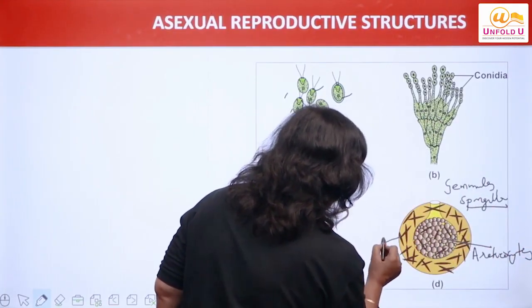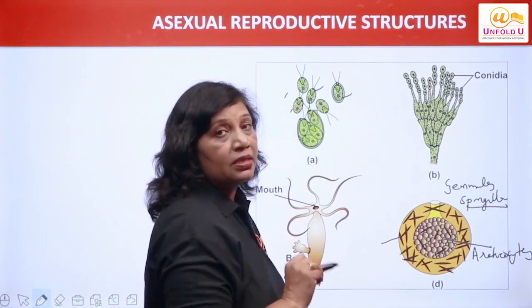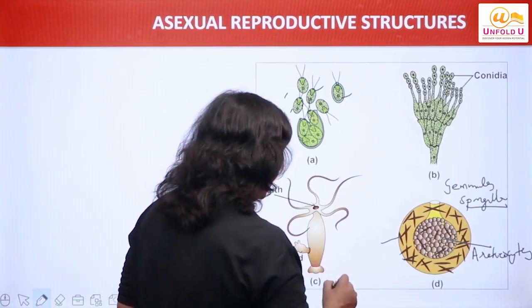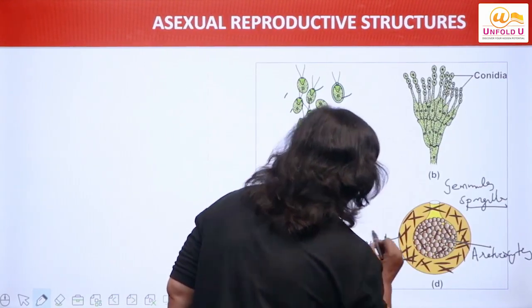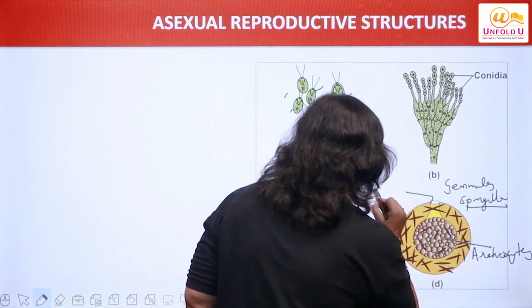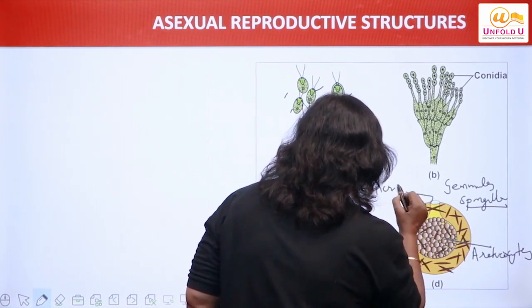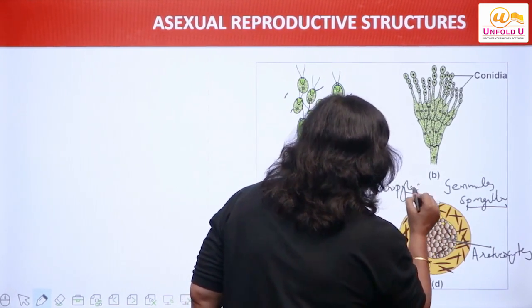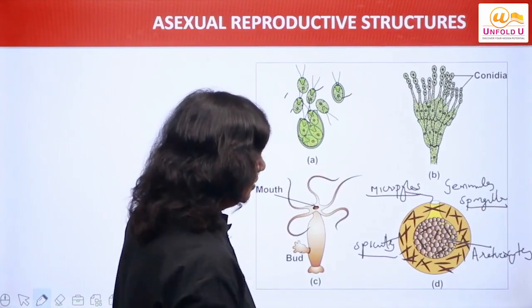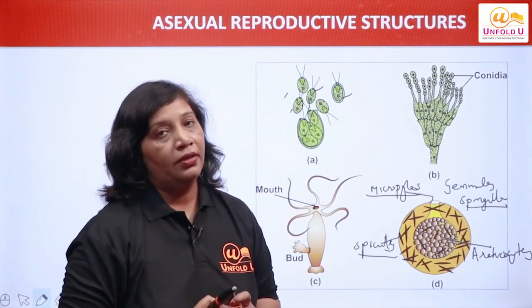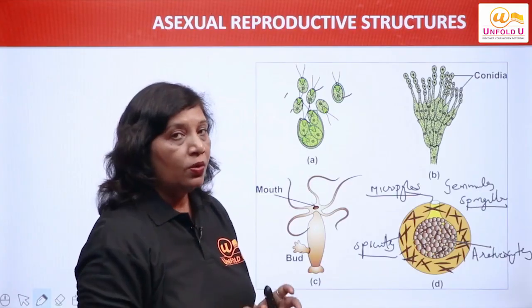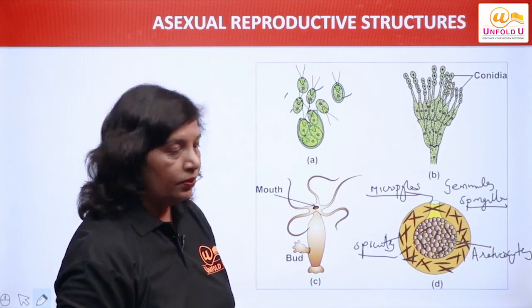And this is protective shell around this mass of cells, archaeocytes, and this is having spicules present in it, and this is micropyle through which during favorable conditions these cells will come out and they will form the new individuals. So I hope this is clear to you, right?